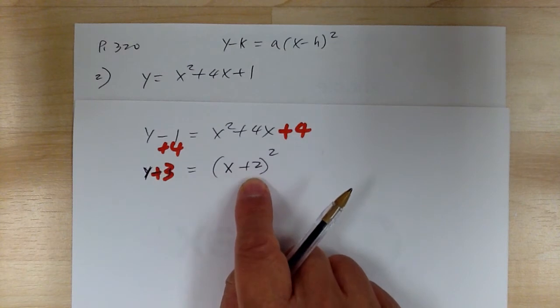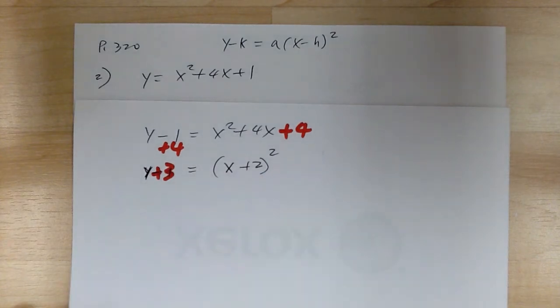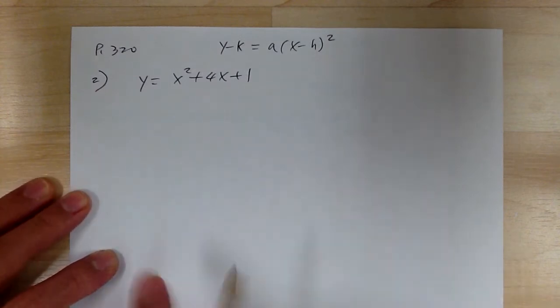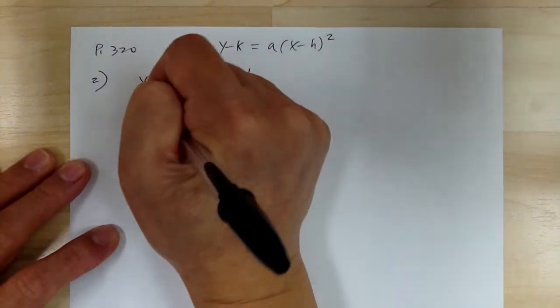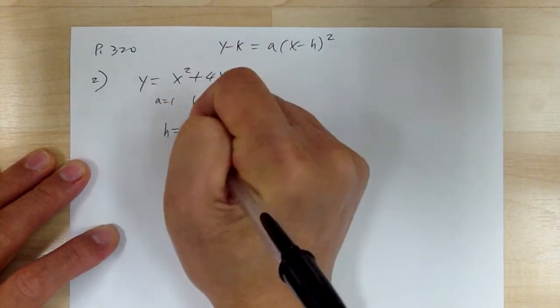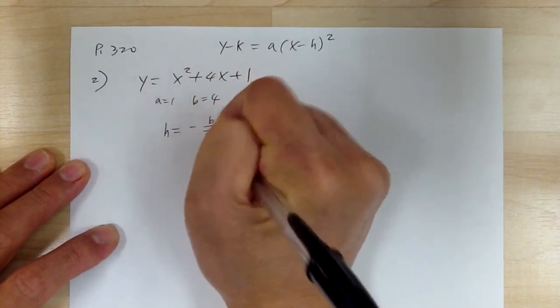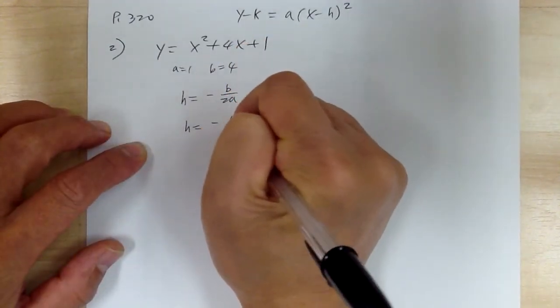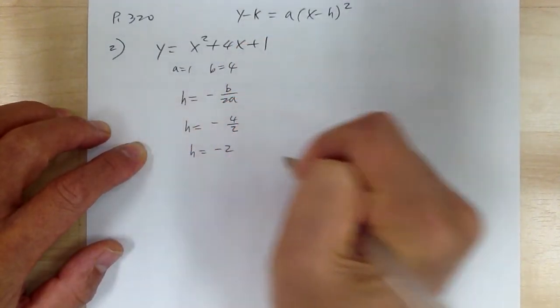But the problem with completing the square is it gets messy when you get to number 12, for example, or number 10. Another way to do this is to use negative b over 2a. So a equal to 1, b equal to 4. h equal to negative b over 2a, so h equal to negative 4 over 2, so h equal to negative 2.